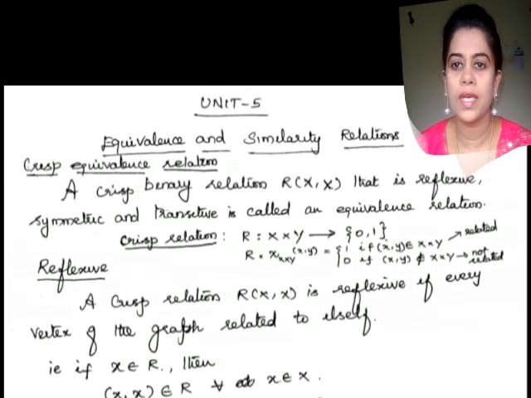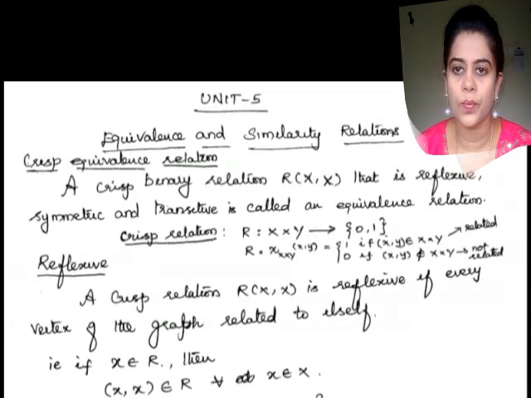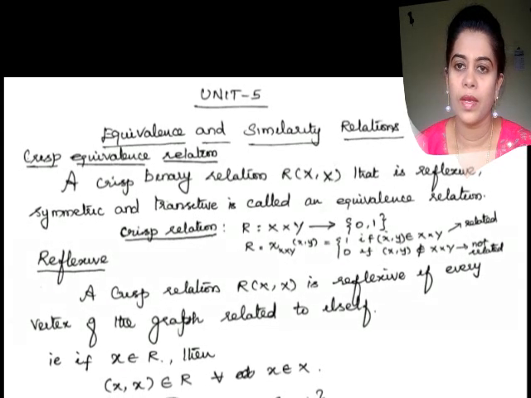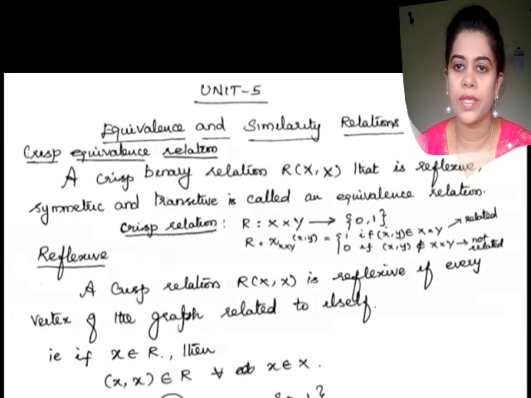What do you mean by crisp binary relation? Binary means we know that it is two: the relation between two universal sets X and Y. And crisp binary relation is nothing but a classical binary relation.